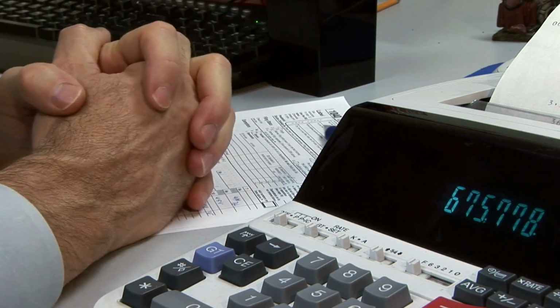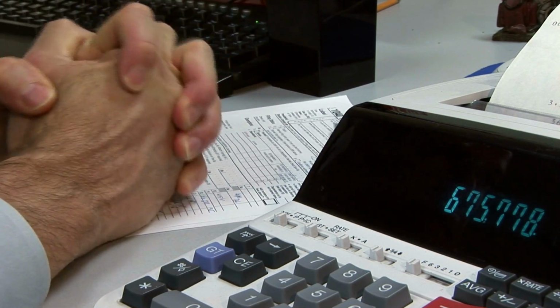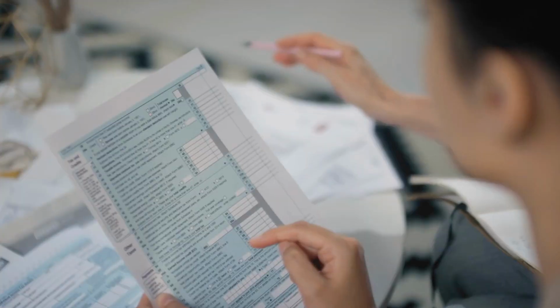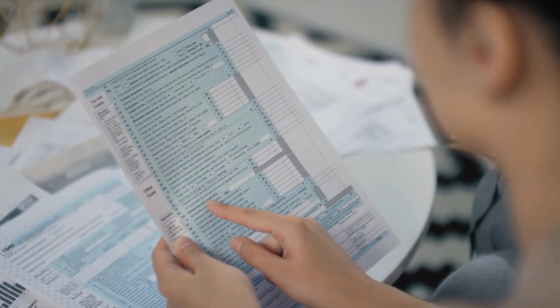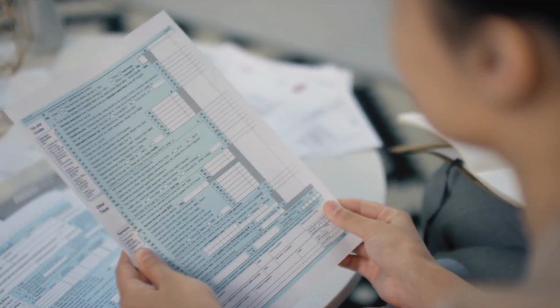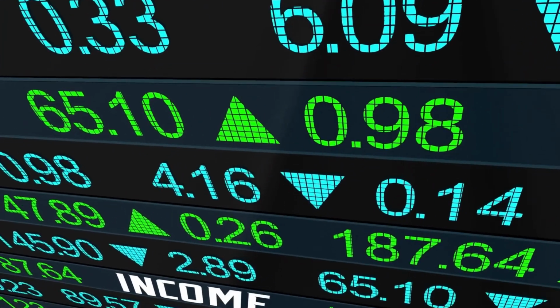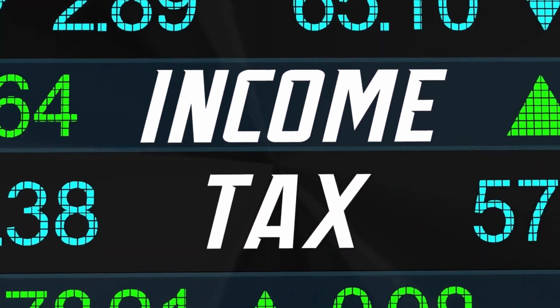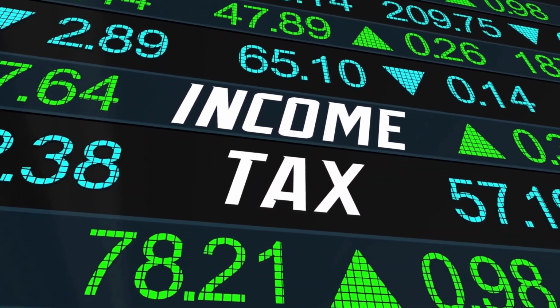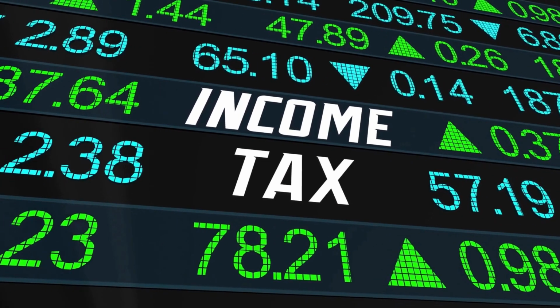The concept of income tax has been around for thousands of years. The earliest known example of an income tax system dates back to the ancient Egyptians, who imposed a tax on farmers based on the amount of land they owned. In modern times, income tax was first introduced in the United Kingdom in 1799 to fund the Napoleonic Wars, and it soon spread to other countries around the world.